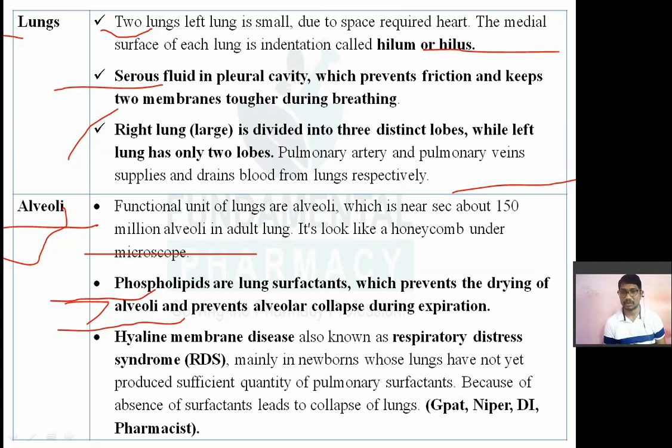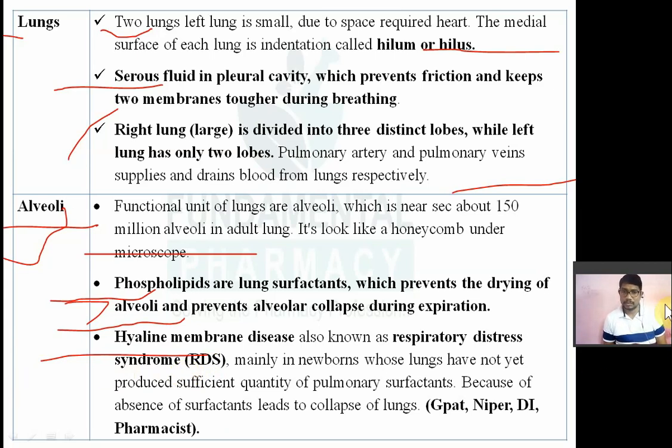So if anybody does not have phospholipid, he suffers from respiratory distress syndrome, also known as hyaline membrane disease. It occurs mainly in newborns, the infants, in whom it comes most often. It is a genetic disease.